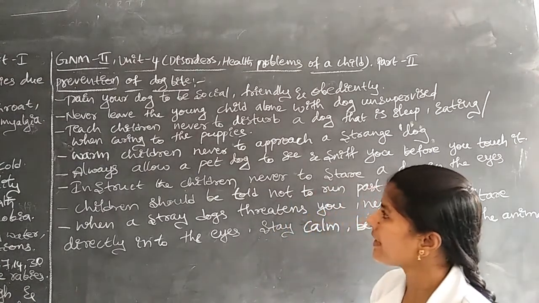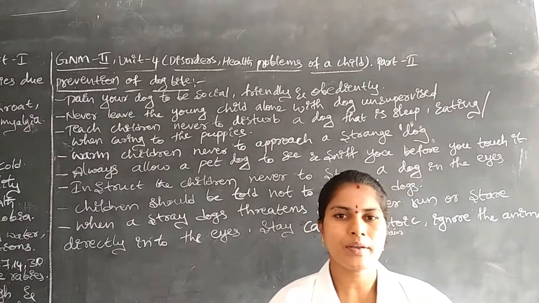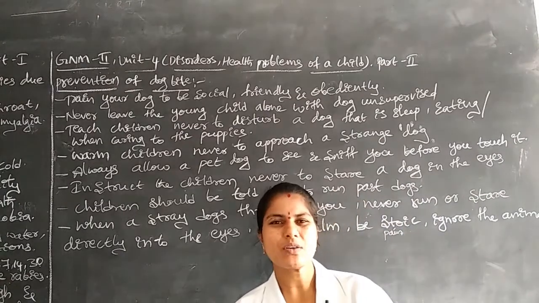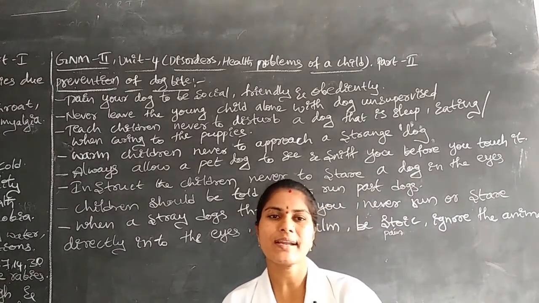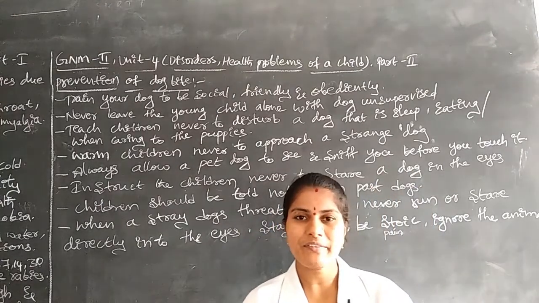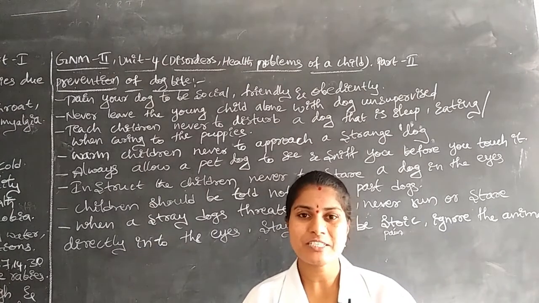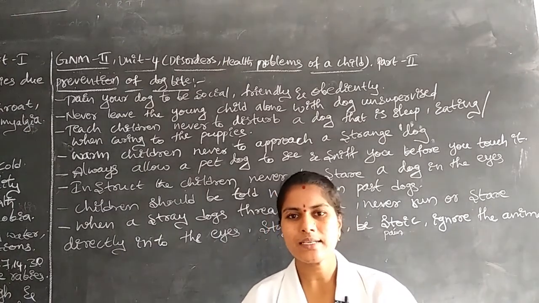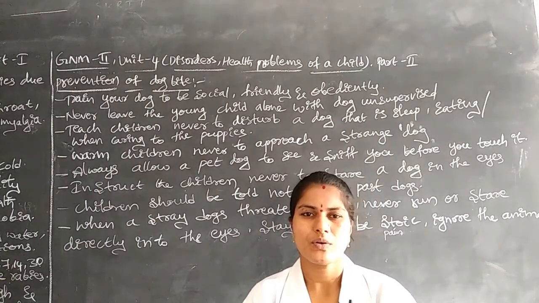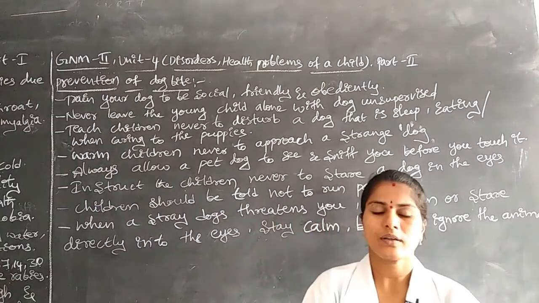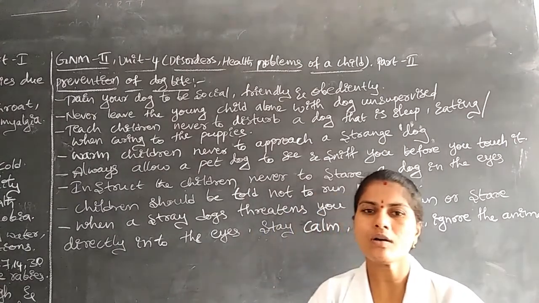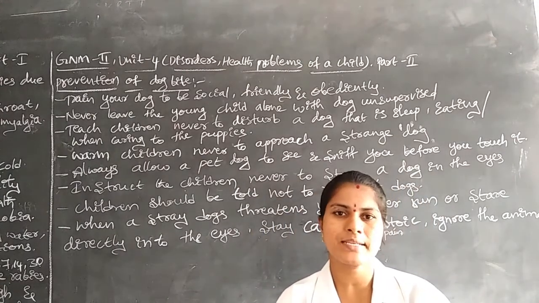Next, another one is never leave young children alone with a dog unsupervised. In front of dogs we should not leave the children alone. Why? Because the child doesn't know. Once we give some reaction or stimulus to the dog, immediately the dog also gives some stimulus to the children. They don't know. That's why we have to have a protective nature. Don't leave young children in front of dogs.